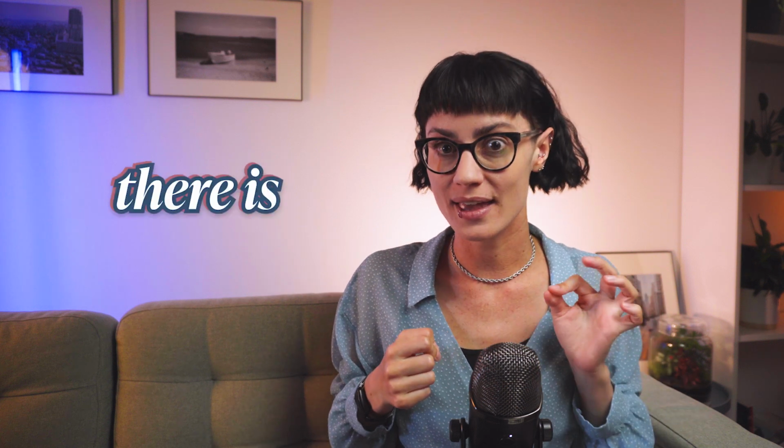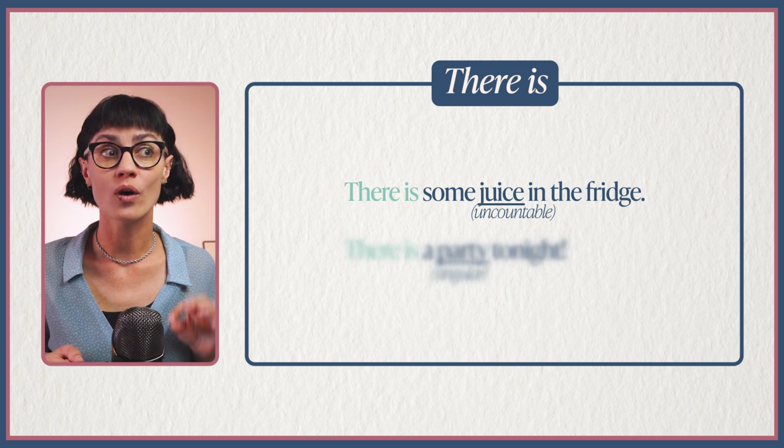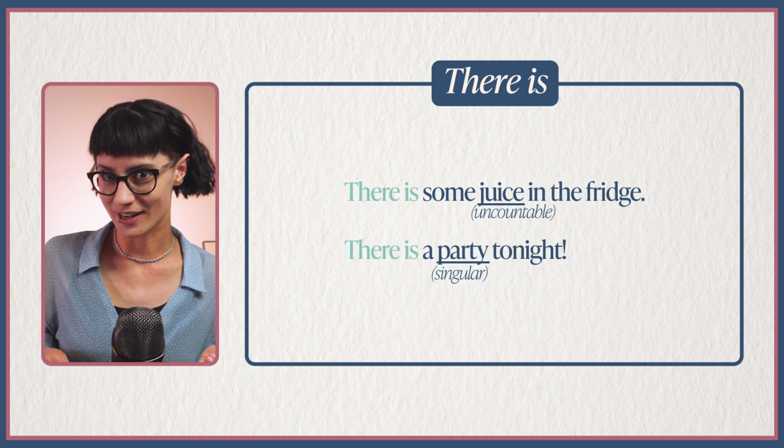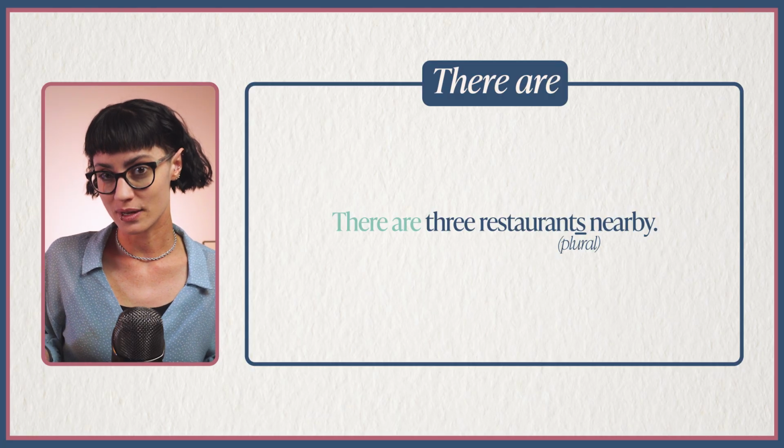If it's singular or uncountable, use there is or there's. For example, there is some juice in the fridge. Or there is a party tonight. If the object is plural, use there are. For example, there are 3 restaurants nearby. When you speak, you can contract this to there're, but avoid writing this contraction. Okay, so that's the main difference between these two.